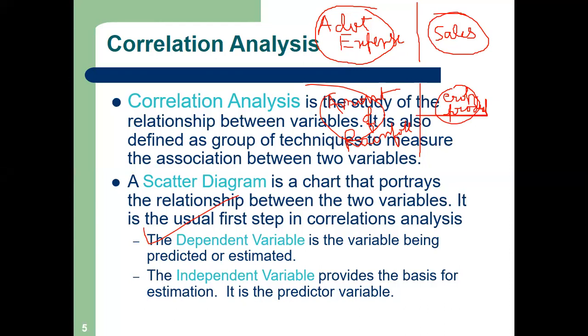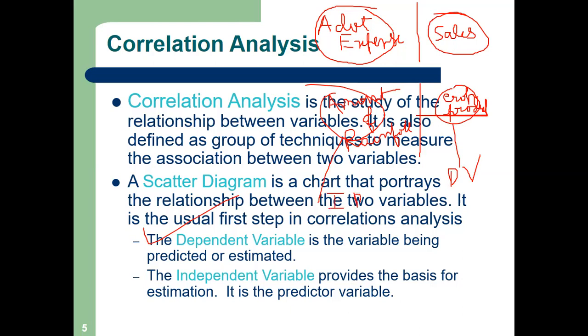There is a concept of dependent variable. So which one is the dependent and which one is the independent here? Which one depends on whom? Does the amount of rainfall depend on crop production, or does crop production depend on the amount of rainfall? Crop depends on rainfall. Very good. Sales depend on advertisement expenses. So crop production I will call DV, the dependent variable in statistics language, and the amount of rainfall I will call IDV.